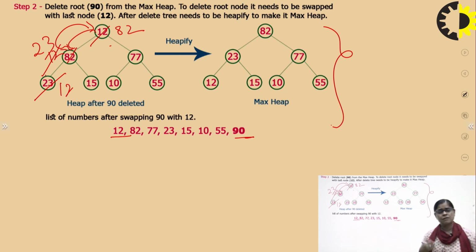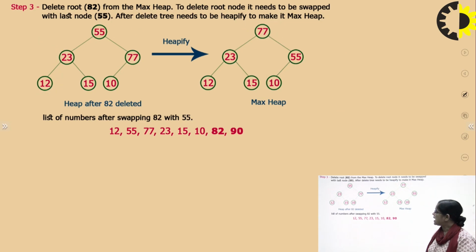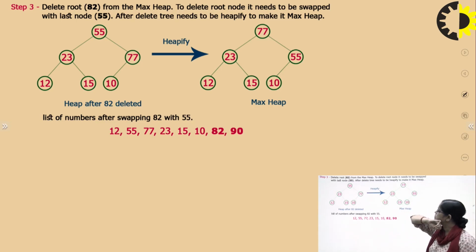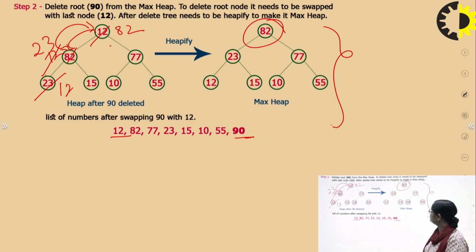Again, when we are going to delete the 82, what will we do? We will swap it. After swapping, 82 comes from the max heap, and to delete it, we swap with the last node, that is the 55, right? Here, where it is 55, we see that it is a 55. So 82 will come here, and 55 will come here.